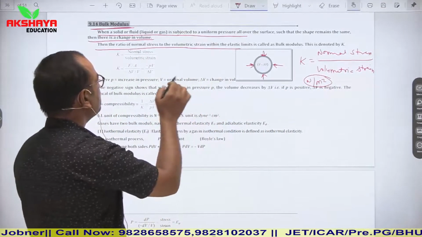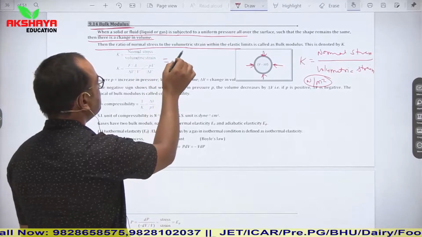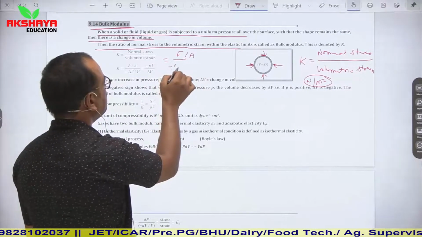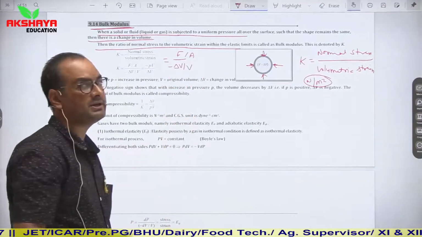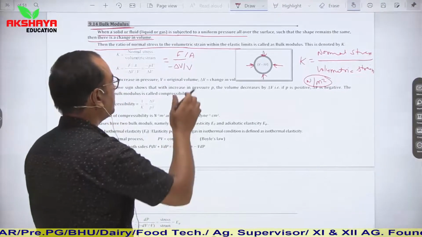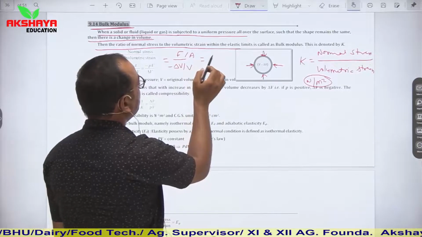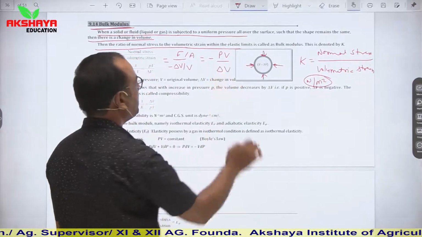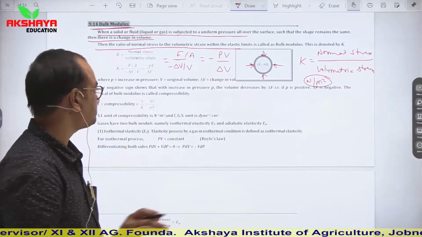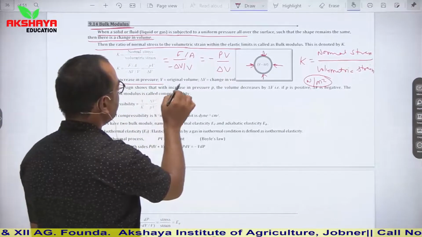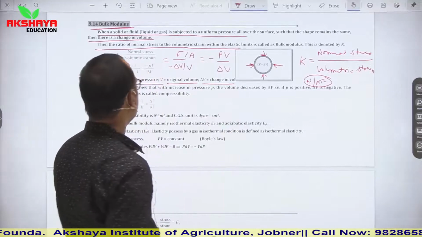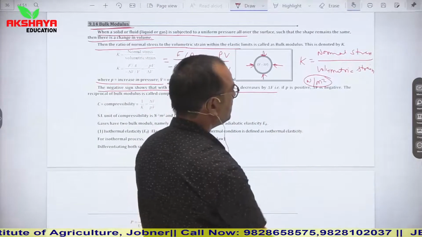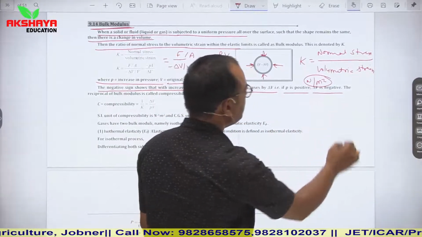Now see, you can also write it in mathematical form. Normal stress is force upon area. Volumetric strain is minus del V upon V. The minus sign represents a decrease in volume. F upon A can be written as pressure. So you can see that it is equal to minus PV upon del V. Minus PV upon del V is known as bulk modulus, where P is the increase in pressure, V is the actual volume, and del V is the change in volume. The negative sign shows that with increase in pressure P, the volume decreases by del V. It means pressure is positive and change in volume is negative.